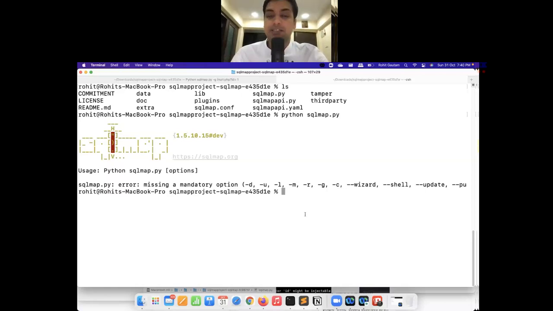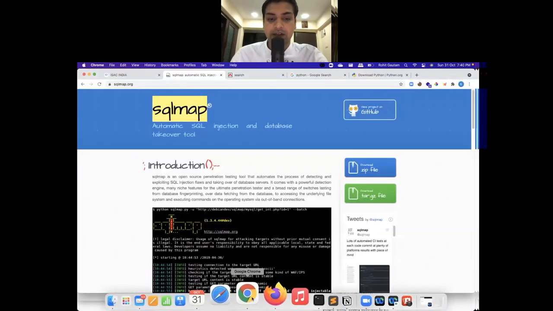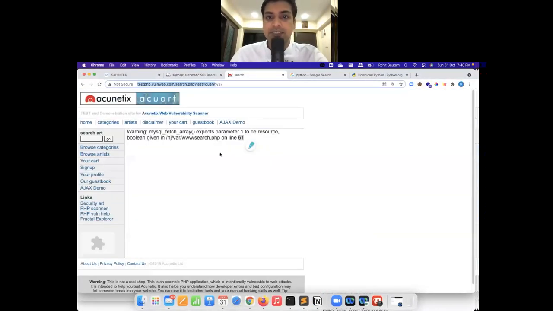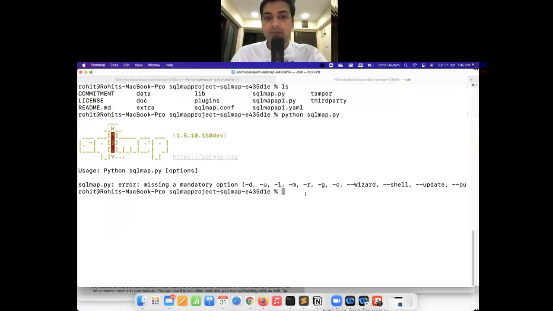Now, your first step would be identifying a target. So we have identified a target, which is this test PHP, which is giving an SQL error, which means the input is being interpreted directly as a query. So let us try to identify an SQL injection from here and let us try to retrieve sensitive information from the database. So what I'm going to do is I'm going to copy this URL. I'm going to go onto my terminal back.